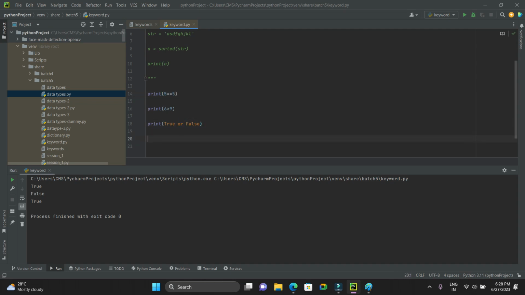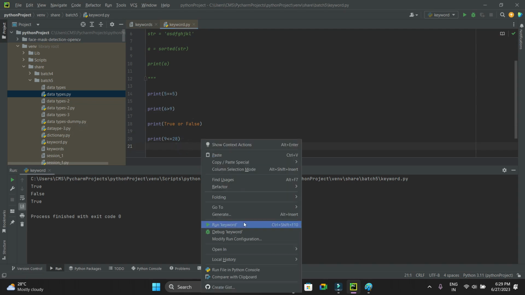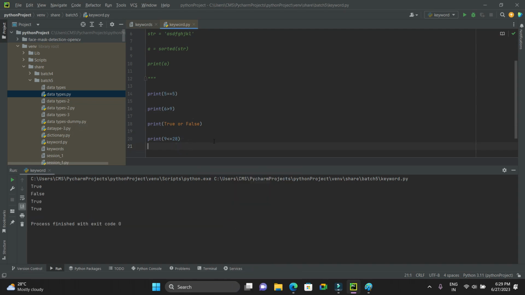Next, print 9 is less than or equal to 28. What will be the output? True. Any one statement being correct is enough, right? When it is less than, it is satisfied.